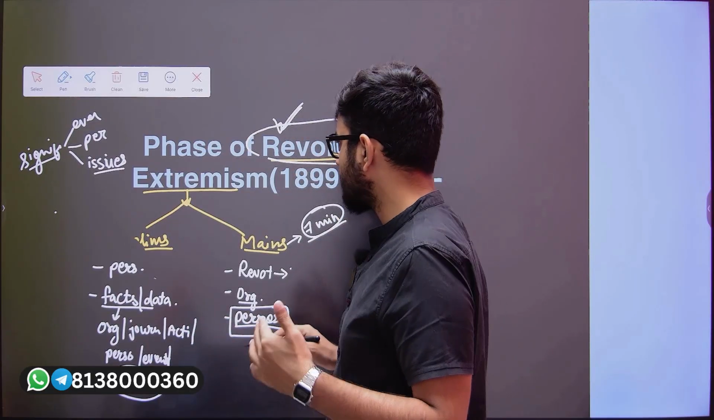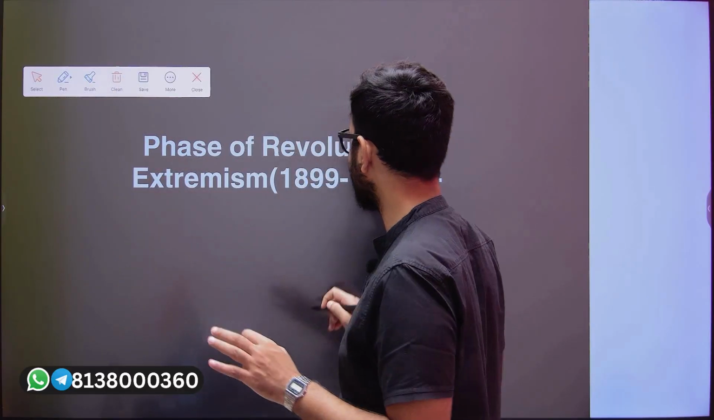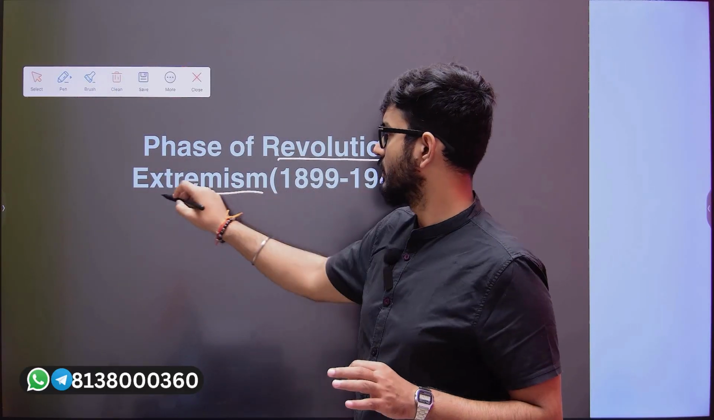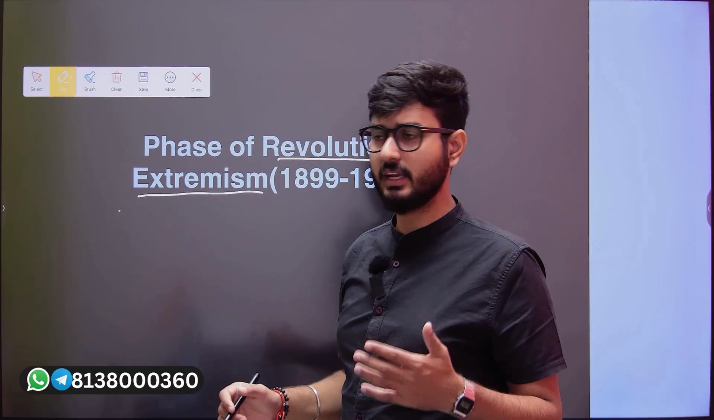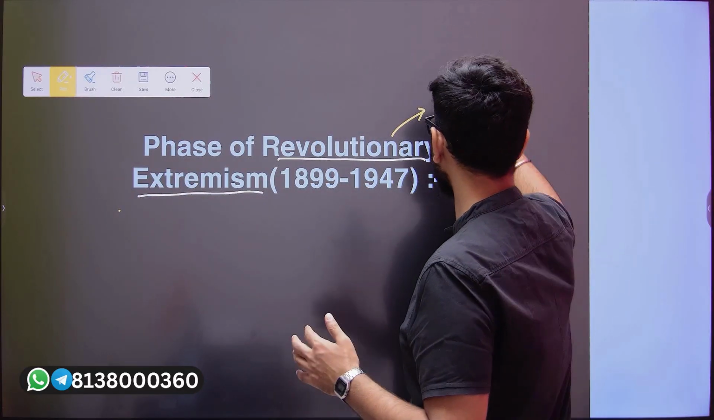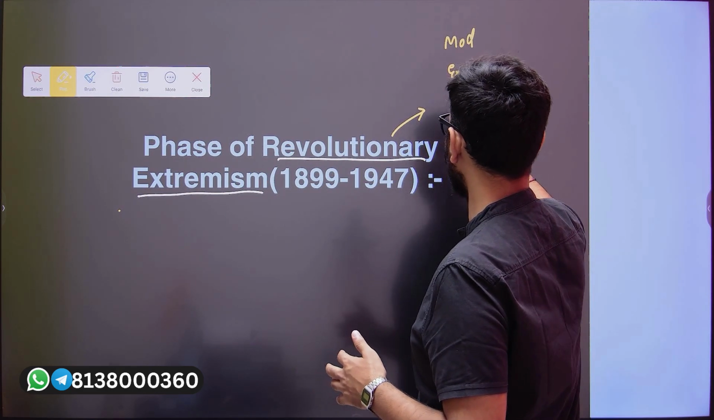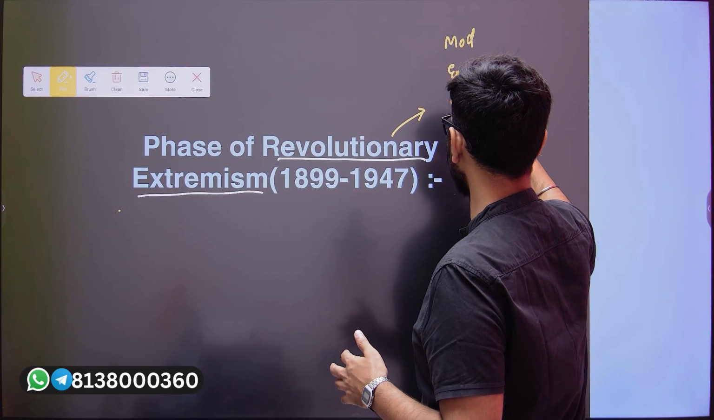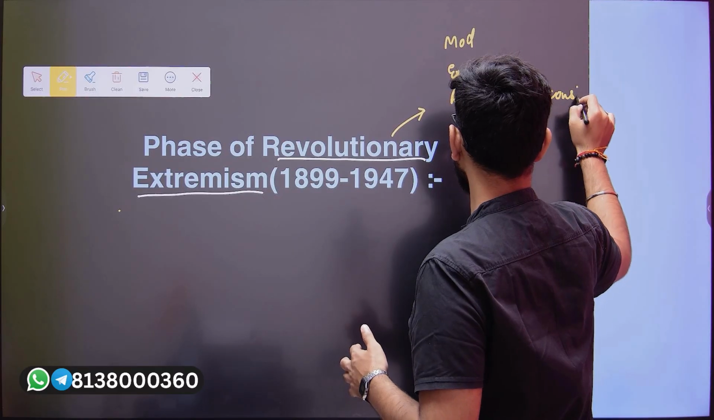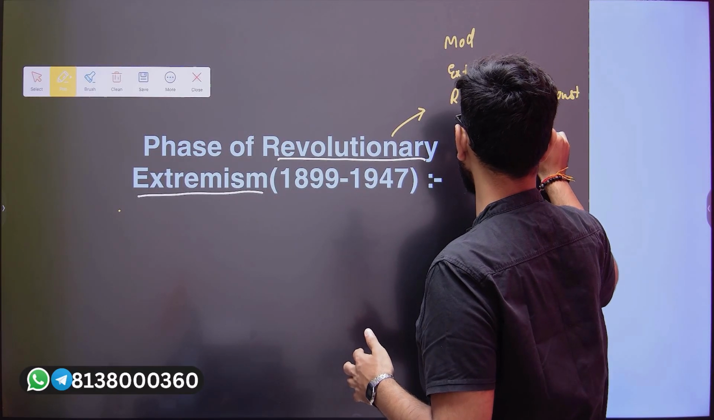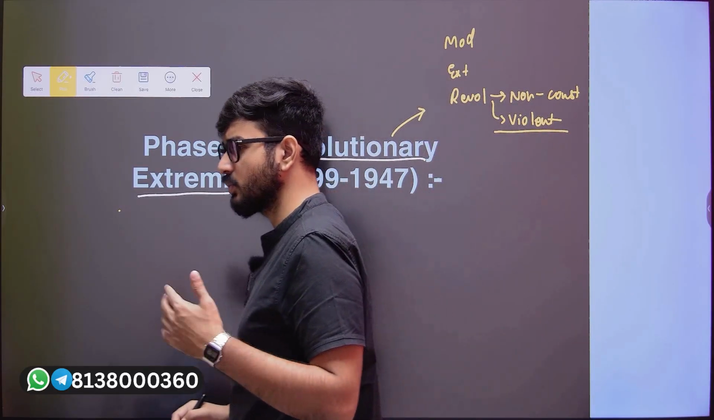So on that significant aspect, let us start this particular topic, and that is going to be the phase of revolutionary extremism. Now, whenever we talk about revolutionary extremism, have we learned on this topic? Yes. In the previous sessions, we had learned on the moderates, we had learned on the extremists, we had also seen the revolutionary people. The revolutionary people were non-constitutional in nature, and they are going to adopt violent activities.